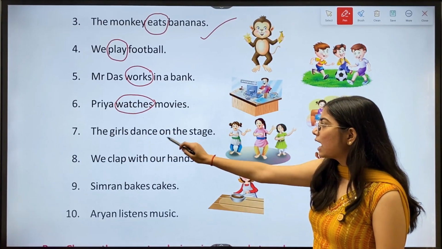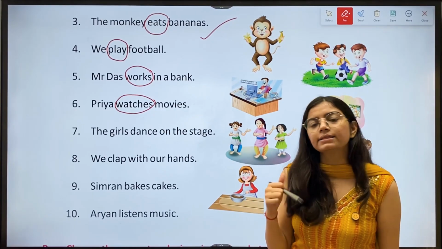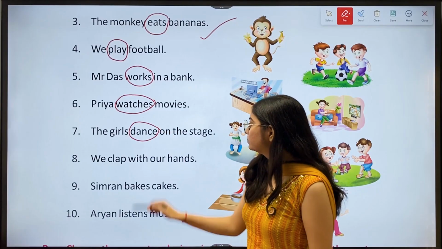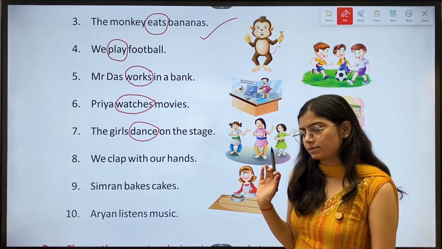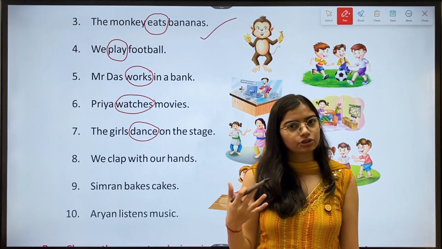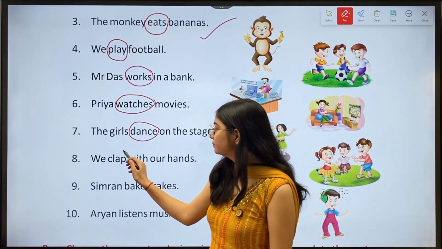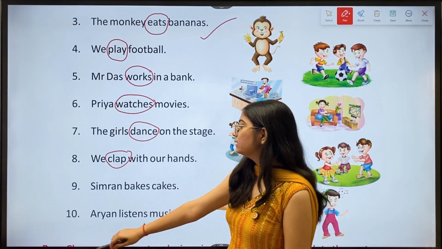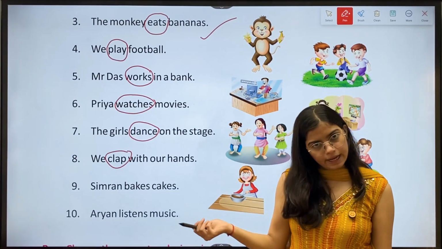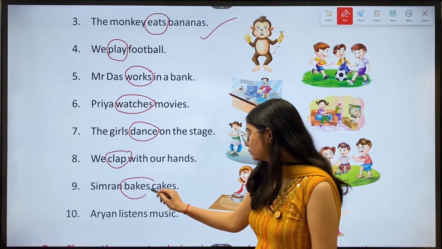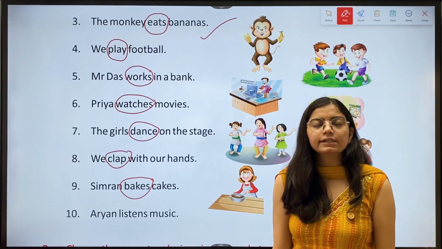Seventh, the girls dance on the stage. Now the action word here is dance. Then eighth, we clap with our hands. Now in this sentence the action word is clap. So we'll circle clap. Then ninth, Simran bakes cakes. Now here the verb is bakes. Then 10th, Aryan listens music. Here the action word is listens. Okay?